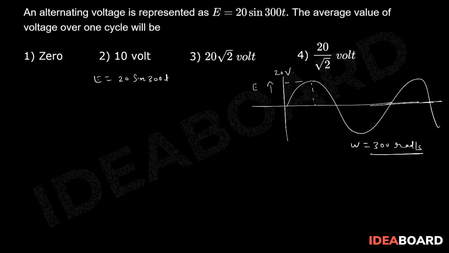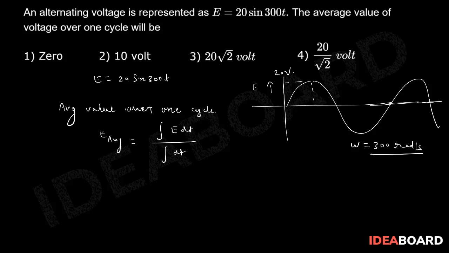Now, average value over one cycle. Let's say E average is equal to integral E dt divided by integral dt, right?